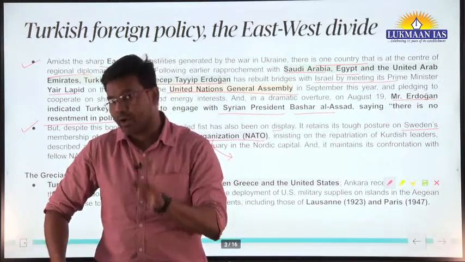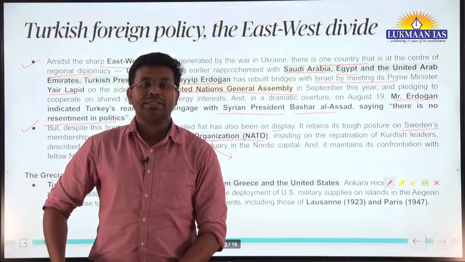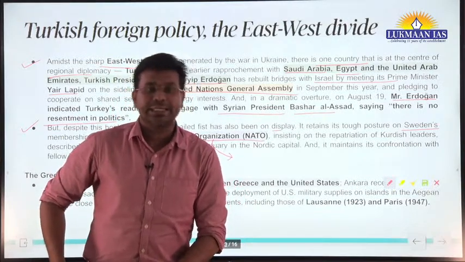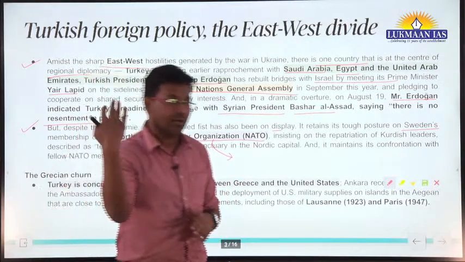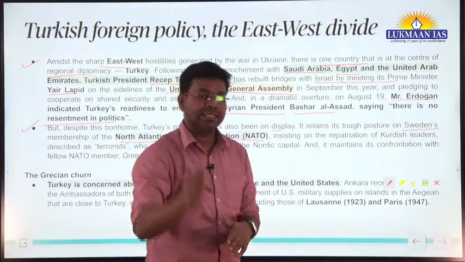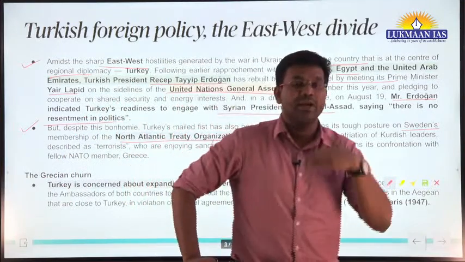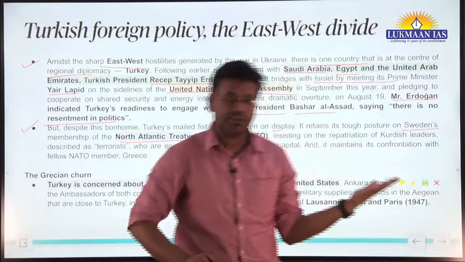For example, if we talk about India, India has not taken any single side. It has not taken the side of Russia completely, and at the same time it has not taken the side of Ukraine or the United States of America.